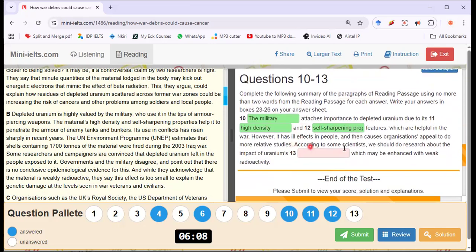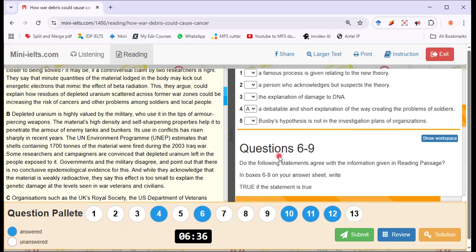Number 13, according to some scientists, we should do some research about the impact of uranium's dash, which may be enhanced with weak. Look at weak here. While they acknowledge that the material is weakly radioactive, which may be enhanced. What may be enhanced here? Depleted uranium left in people exposed to it. I don't think I can answer number 13. What of the matching information?